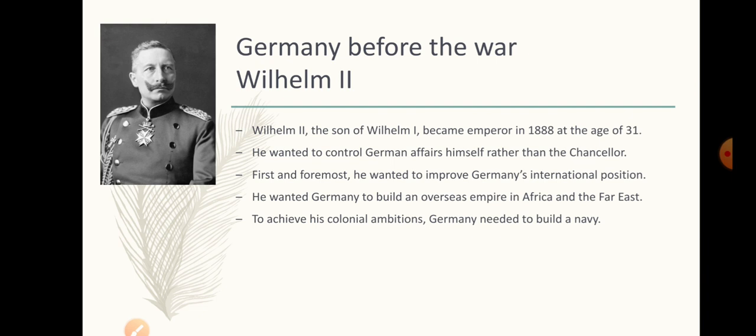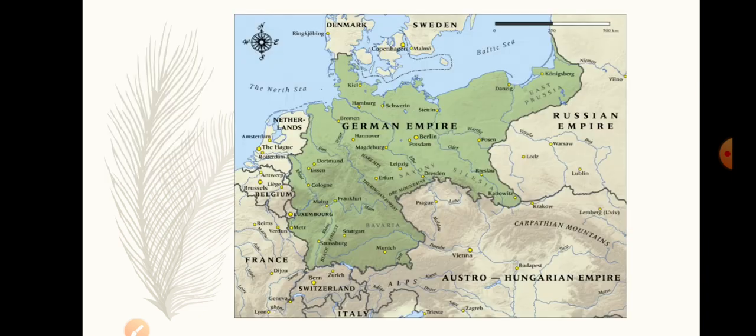First and foremost, he wanted to improve Germany's international position. He wanted Germany to be a superpower. He wanted Germany to build an overseas empire in Africa and the Far East. He was looking at Britain and France, and he was very envious of what they had. They are colonial powers, and Germany had nothing. And to achieve his colonial ambitions, he felt that Germany needed to build a strong navy.